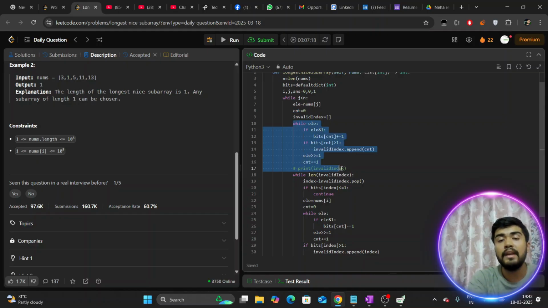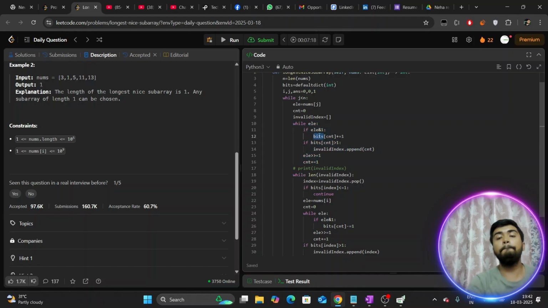This way, when you have consumed a particular element with your J pointer in this iteration, you have successfully put the element into your bits map, your bits default dictionary or map, depending on the language you follow. You are able to enter it, and you are also able to calculate whether invalidity has happened after consuming this index J.